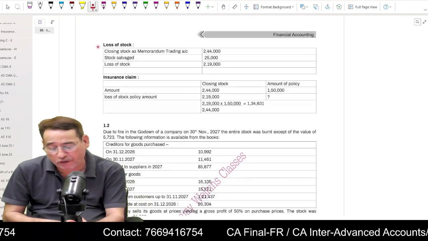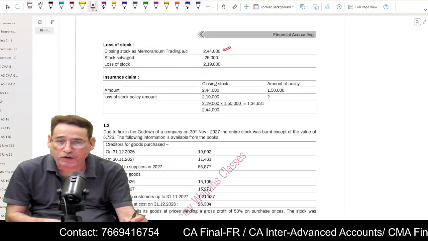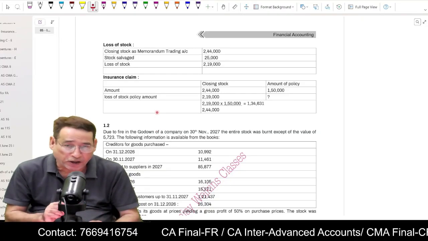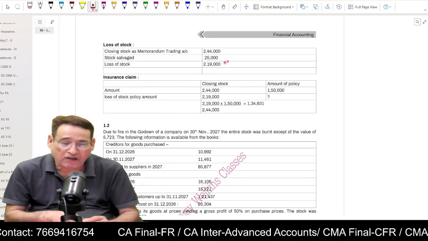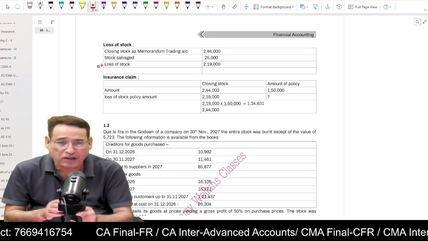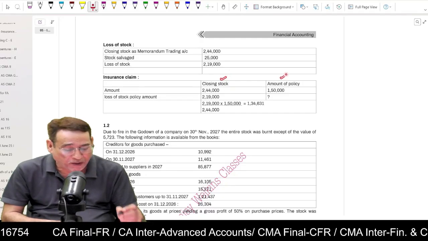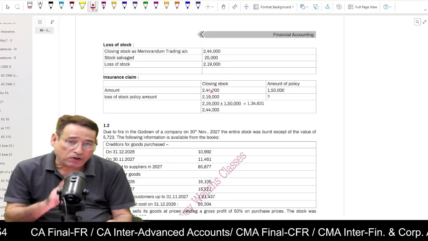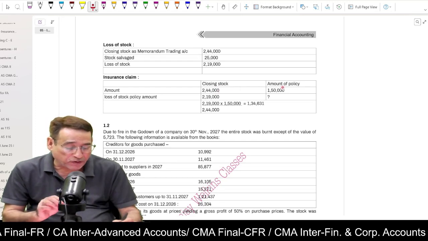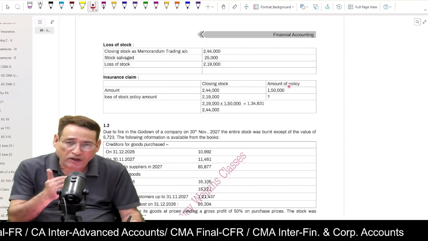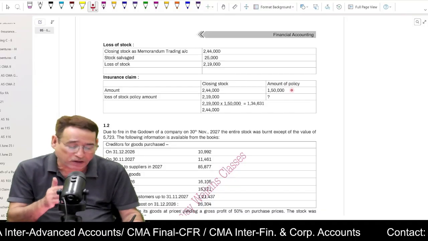So after that, we would compute the loss of stock. In order to compute the loss of stock, first of all, we will write 2,44,000. That is the stock as per memorandum trading account. And then we will subtract any salvage value if there would be any. After subtracting the salvage value, we will get our loss of stock. So once we have got the amount of loss of stock, now we are going to write closing stock and amount of policy. Now closing stock you must write as per memorandum trading account. That means on the date of fire, your closing stock is 2,44,000 and amount of policy is 1,50,000. What does it mean? It means for closing stock of 2,44,000, you have taken a policy of 1,50,000.